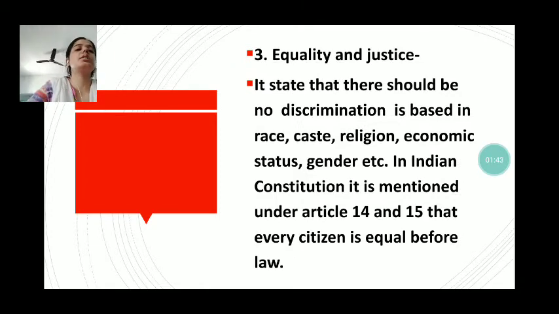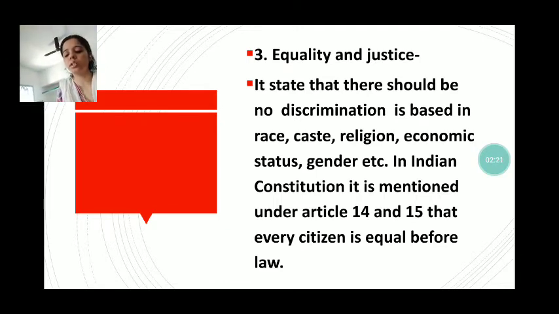Next is equality and justice. Equality and justice states that political democracy is meaningless unless it is accompanied by economic equality and social justice. According to equality and justice, there should be no discrimination on the basis of race, caste, religion, sex, or economic background, gender, etc. In the Indian Constitution, it is mentioned under Article 14 and 15 that every citizen is equal before law.